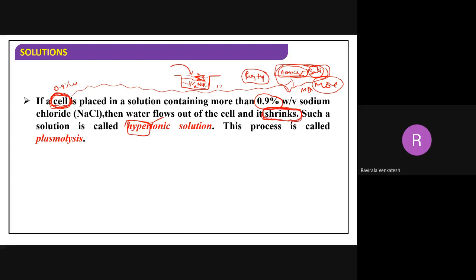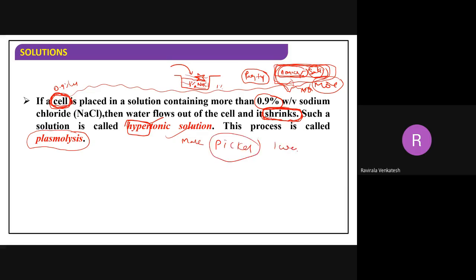Again, we have to make the cell dilute. You have to fill the cell with water again. So if you take salty food, we feel thirsty because of this hypotonic solution phenomenon. This is called plasmolysis.